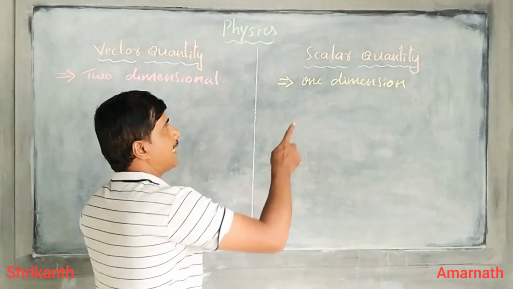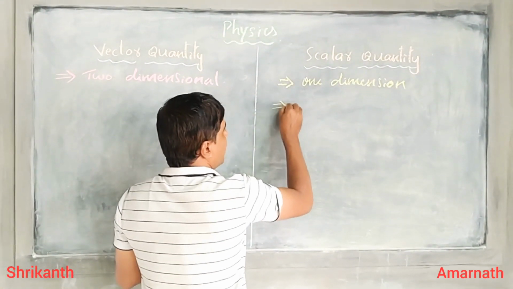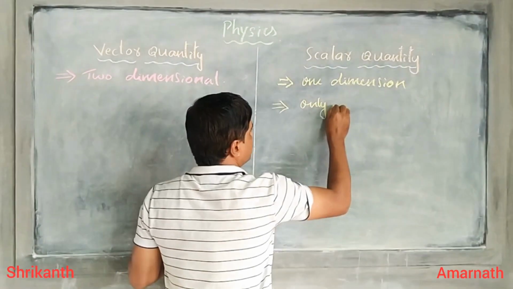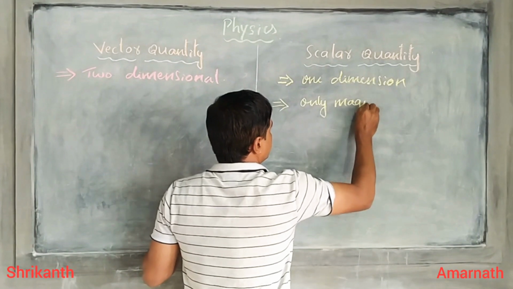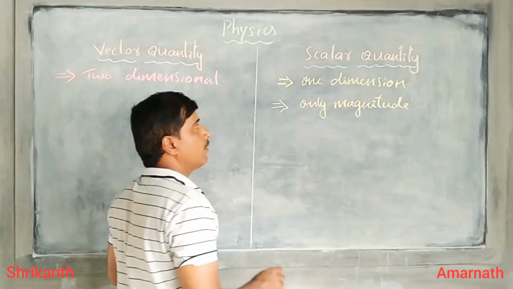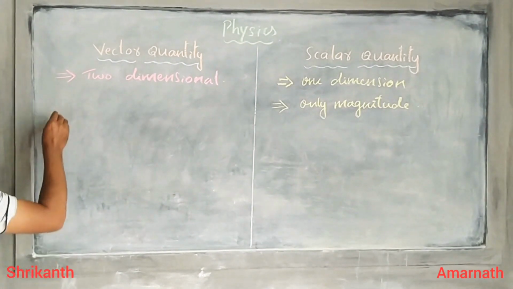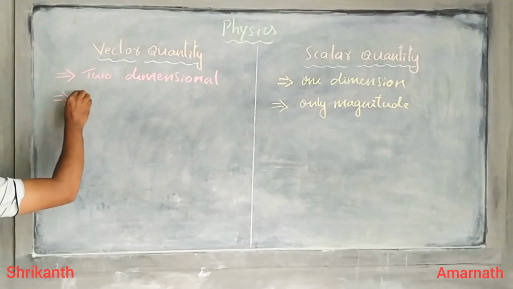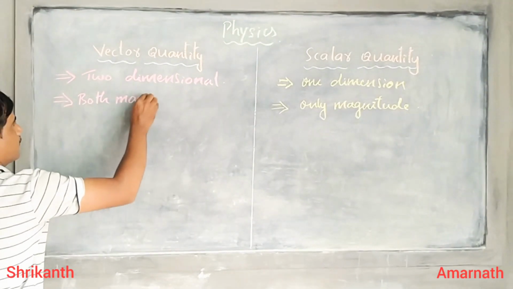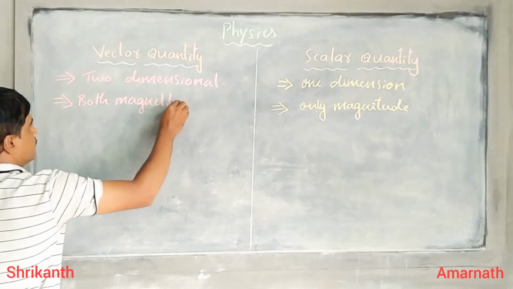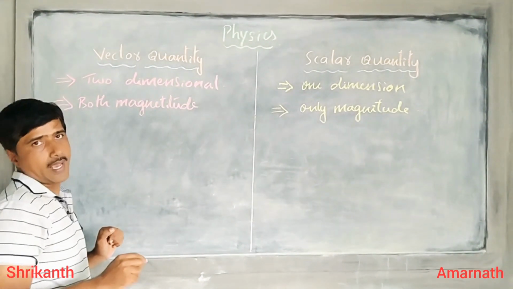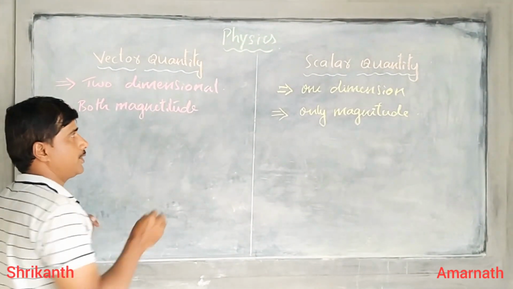That means scalar quantity is one dimensional, having only magnitude. Whereas the vector quantity is having both magnitude as well as direction.